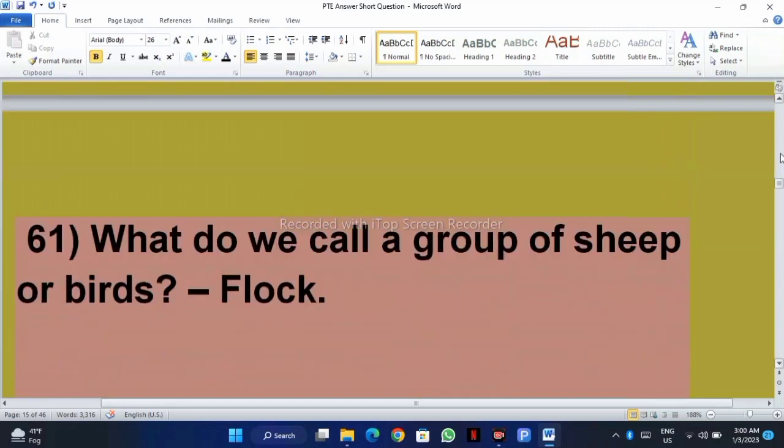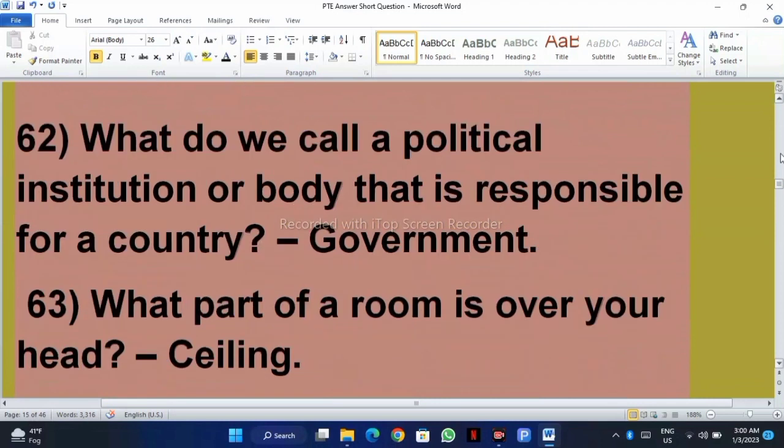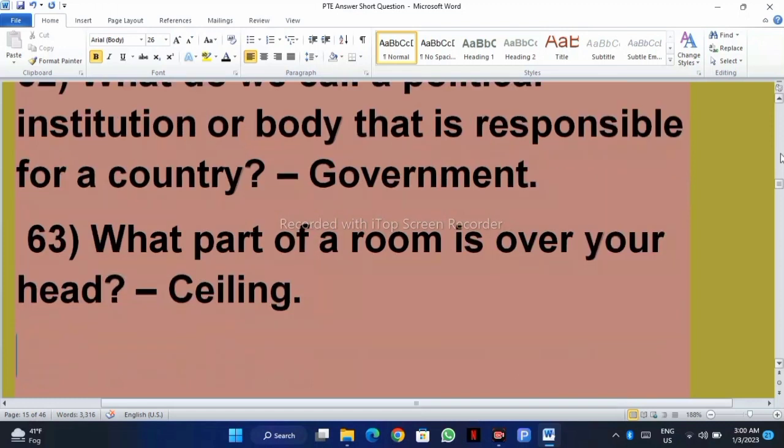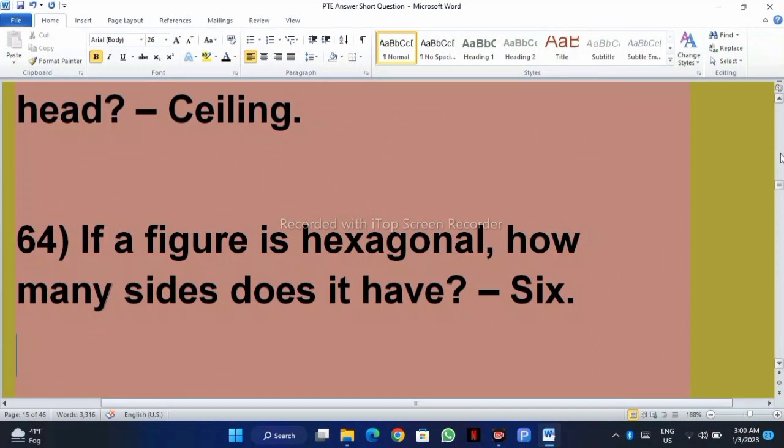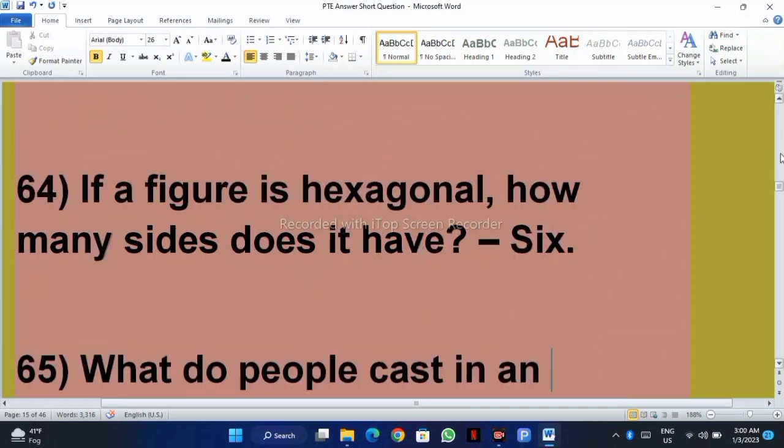What do we call a group of sheep or birds? Flock. What do we call a political institution or body that is responsible for a country? It's called government. What part of a room is over your head? Ceiling. If a figure is hexagonal, how many sides does it have? 6.